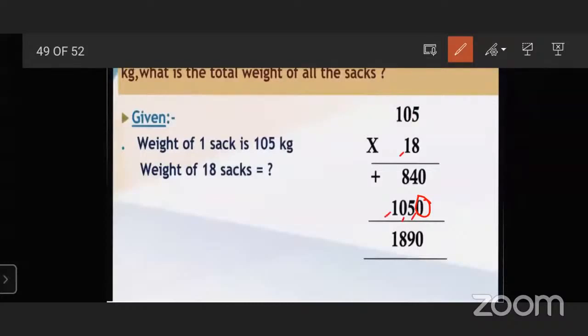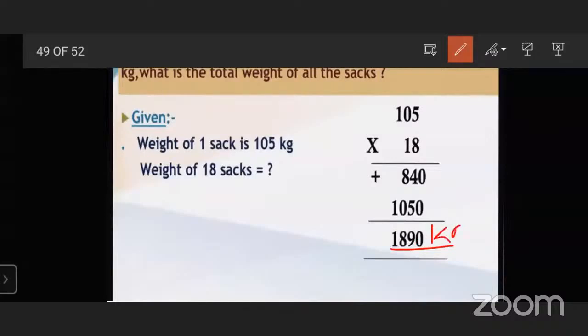Now we are going to add 840 plus 1050. So 0 plus 0 is 0. 4 plus 5 is 9. 8 plus 0 is 8. And 1 as it is. So the answer will be 1890.